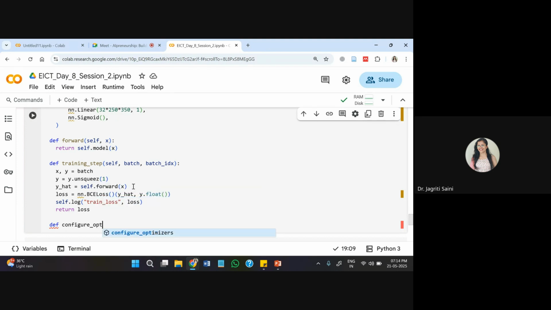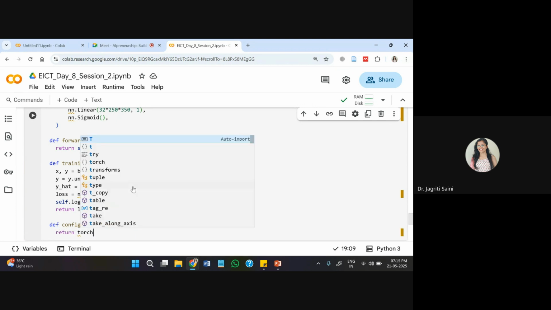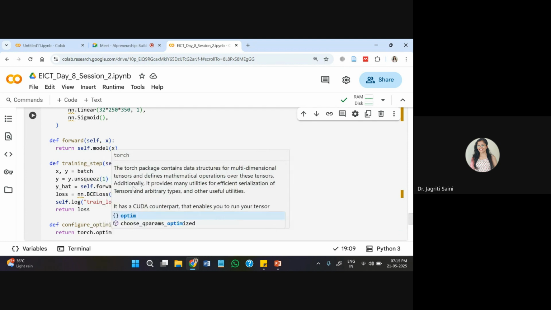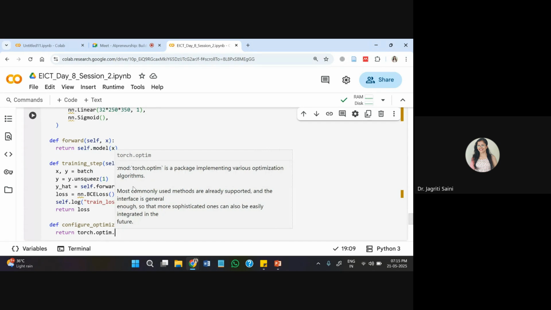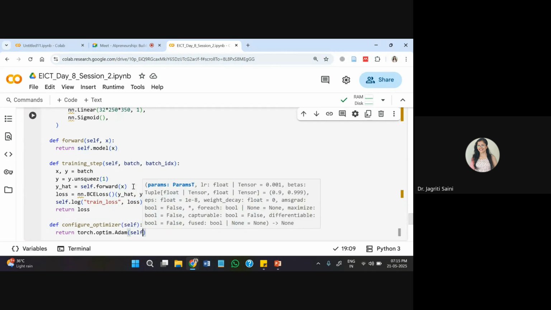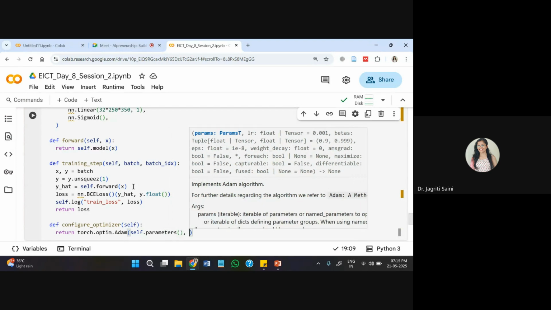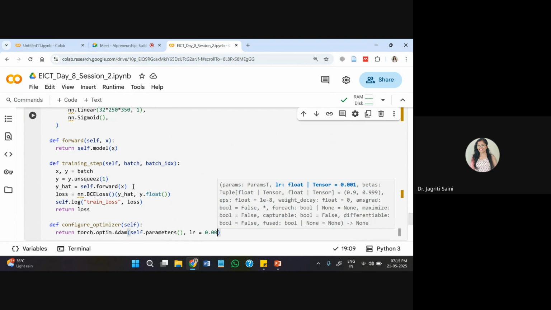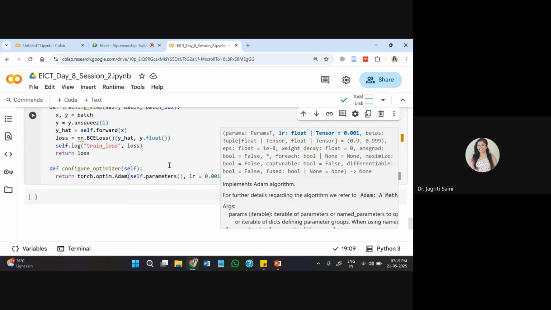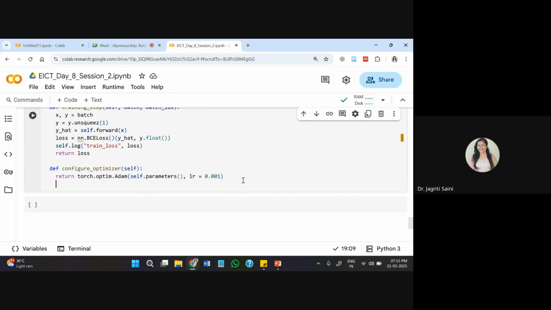Moving forward with configure optimizers. So what by default optimizer your model will take, because we are creating model from scratch. So what by default model it will take. So for that I'm passing here Adam by default. You can try other optimizers also, and it will be self-constrained parameter within our model. So that I am passing. And learning rate also, by default it should take like a random value I have given 0.001. You can try other techniques also. And then I can create my training pipeline based on the initial model sequence that I have created.